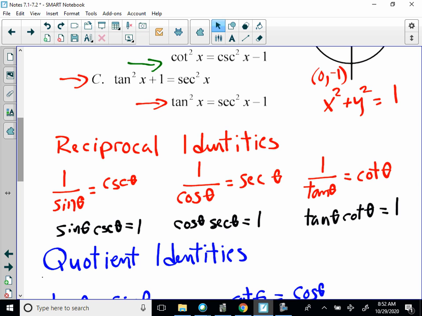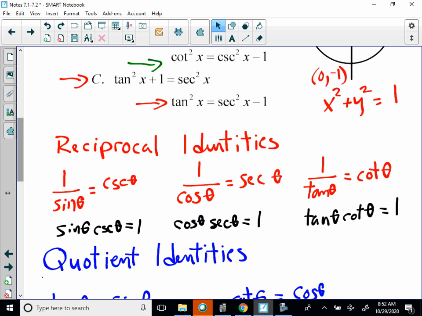Now let's go through our reciprocal identities. 1 over sine theta is equal to cosecant theta. Well, that means that sine theta times cosecant theta is equal to 1. So again, you can rearrange these formulas. 1 over cosine theta is equal to secant theta. That also means that cosine theta times secant theta is equal to 1. Remember, reciprocals' products are equal to 1.